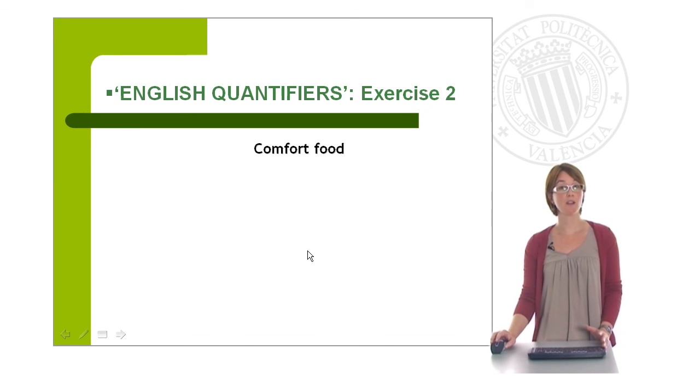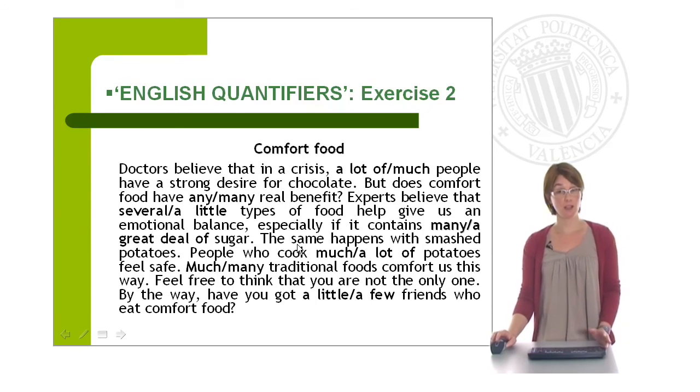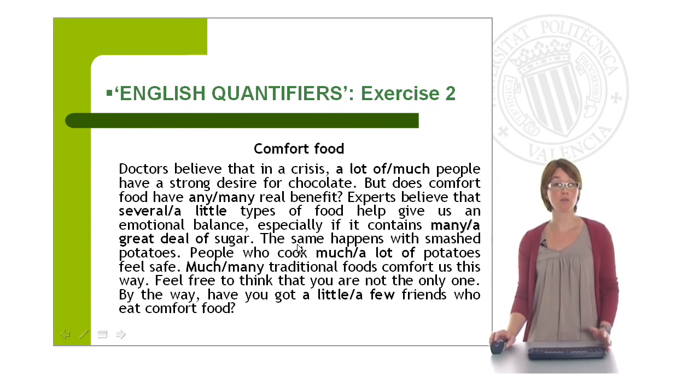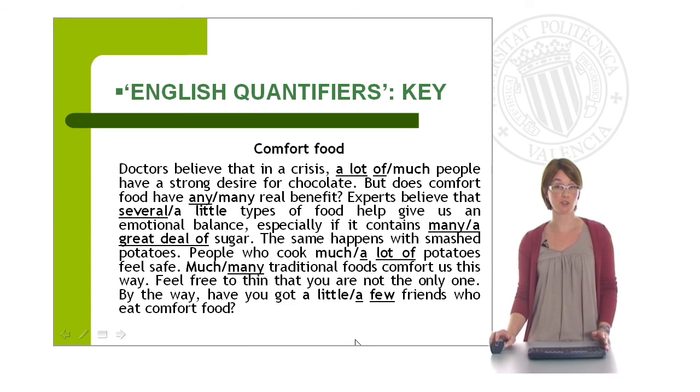Right, now we're going to try another exercise. In this exercise, what you have to do is choose the right English quantifier. So again, you have to decide if the noun is countable or uncountable, but also you have to decide if the quantifier can be used with countable and uncountable nouns, or whether the quantifier is restricted to either countable or uncountable. Good luck. And here you have the key for this exercise.